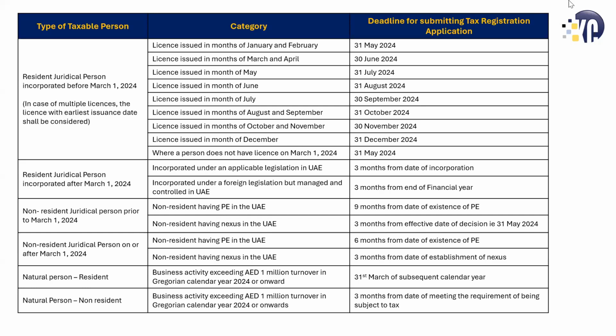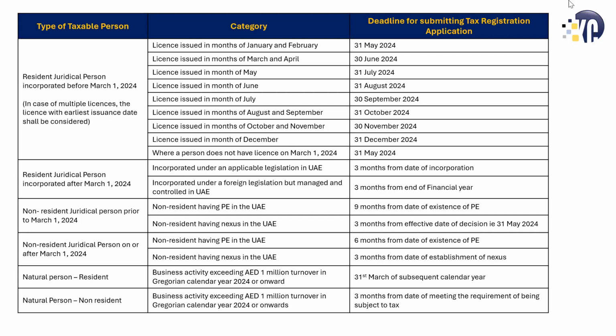It is not very straightforward, because this place of effective management test, which is called the POEM, is very subjective. It is done on a case-to-case basis, and a guideline is given. It's not an absolute test. So you need to decide if that company is managed or controlled in the UAE or not, because if it is controlled and managed in the UAE, they will fall under the resident juridical person, and then we will have to look at these deadlines.